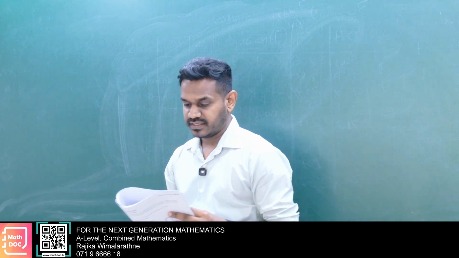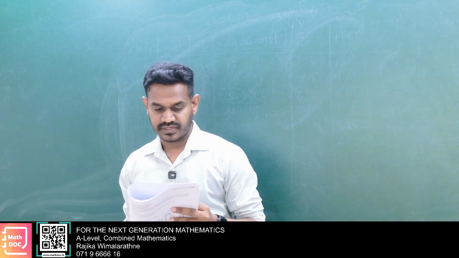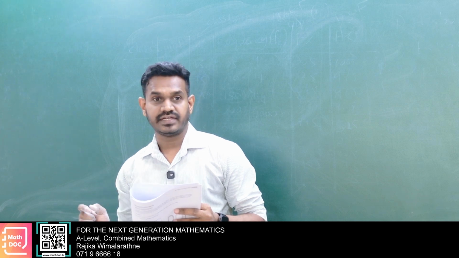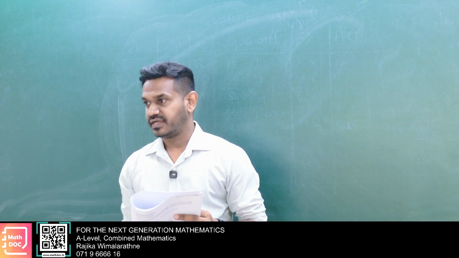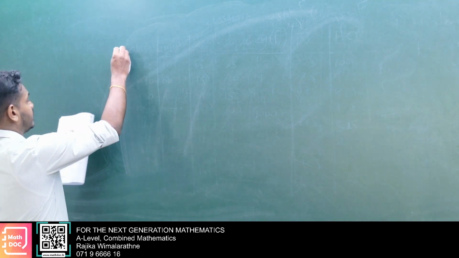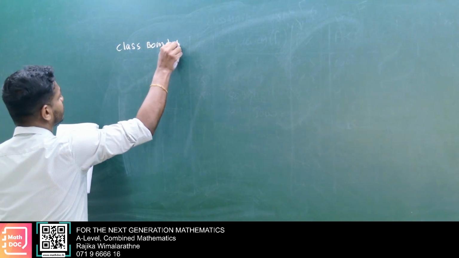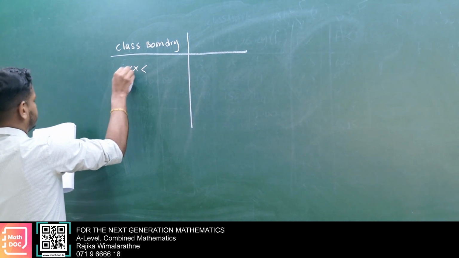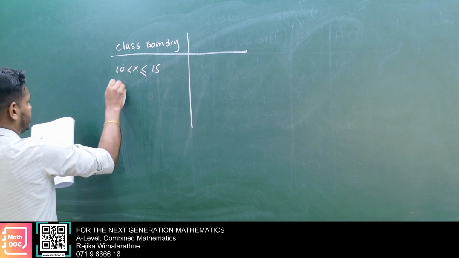So when you see that: 10 to 15, 15 to 20, 20 to 25, 25 to 30, 30 to 35, 35 to 40, 40 to 50, then 50 to 70. Now the class width has changed. Then you go to the table of class boundaries. Here 10 to 15, right side closed, left side open.